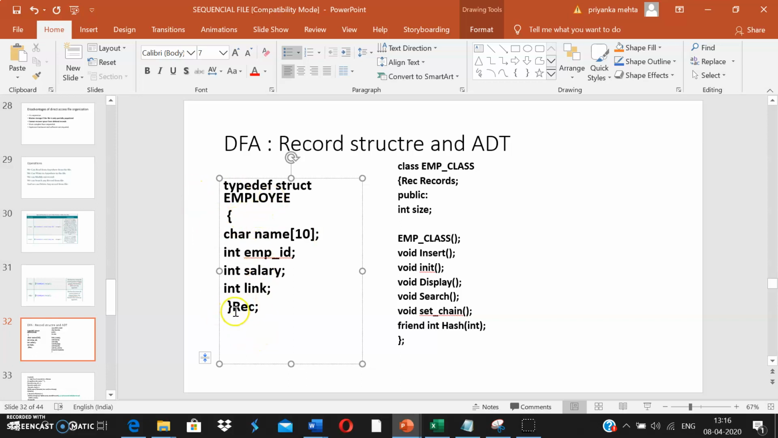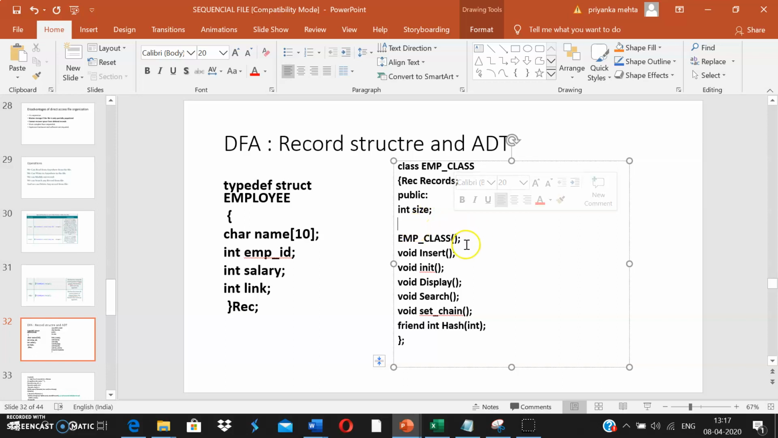I'm typedefining this structure as REC. This is my class, which will have the object of this, then the size of my file. You can have the file pointers, fstream pointers here only. The various operations we are going to perform are insert, display, search, delete, all the operations. So this will be the structure of my file.